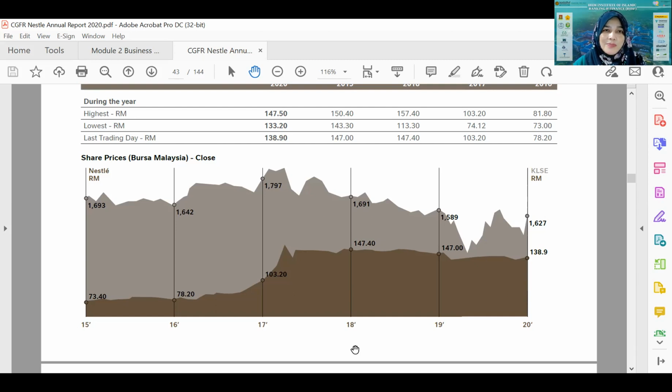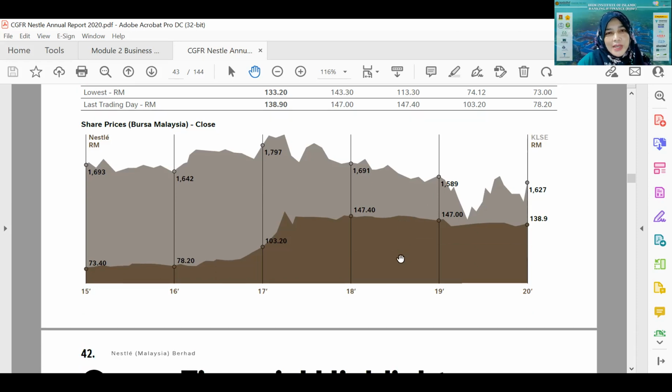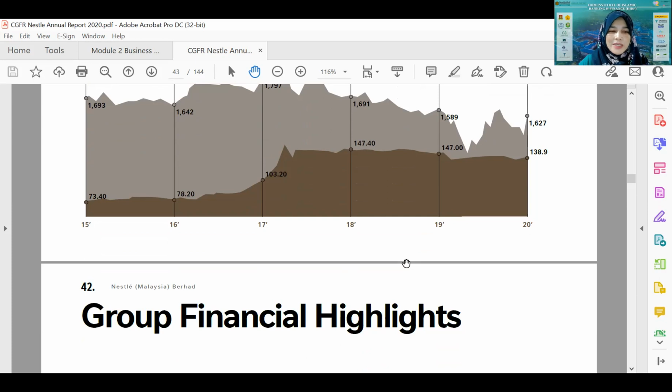Usually young people prefer to trade on Rakuten because it's available online. It's very investor friendly. You can try to explore Rakuten Trade. But of course, you have to put money in first before you can start investing. They want to see that you put in at least 1,000, then you can start purchasing shares. But please be careful because the stock market is very volatile. It can make people suffer from losing money. So be careful when you trade stocks on Bursa Malaysia and all stock markets in the world as well.